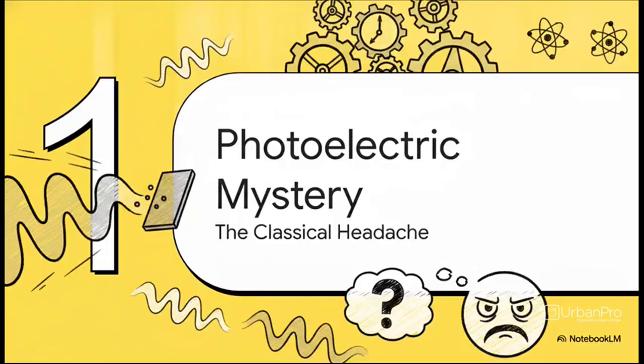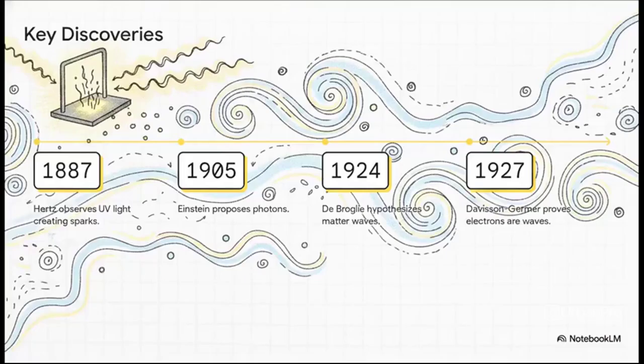Starting off with Section 1, the photoelectric mystery. To really grasp this mystery, we have to travel back to a time when classical physics thought it had the universe neatly wrapped up. Our timeline kicks off in 1887.